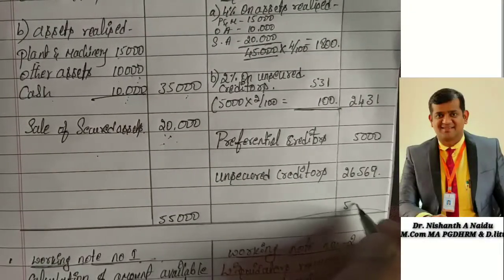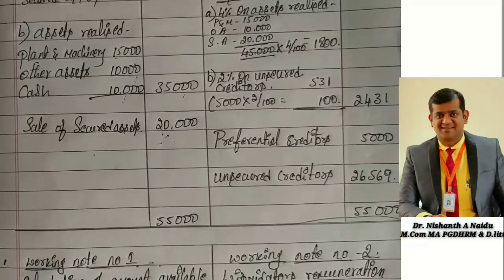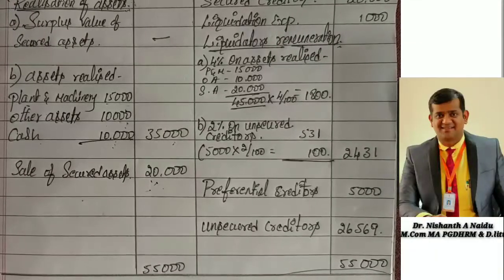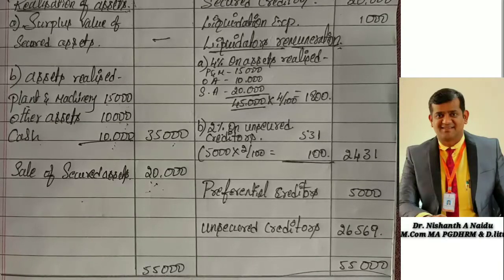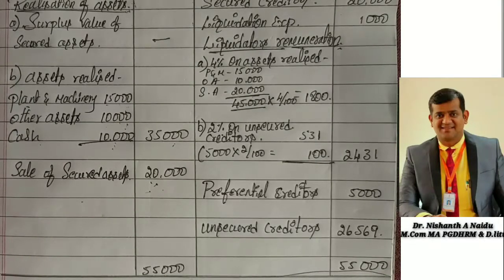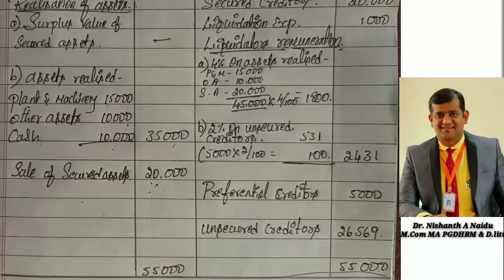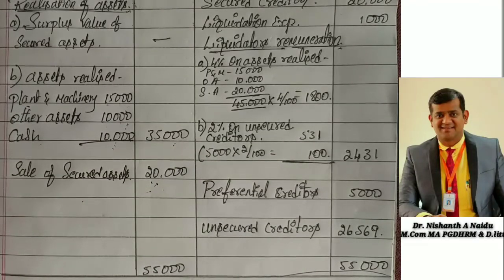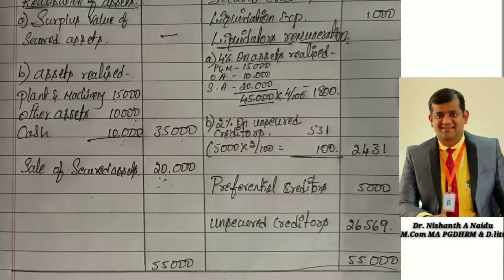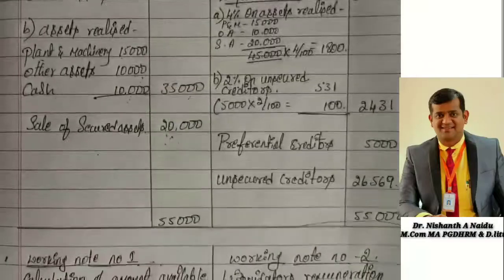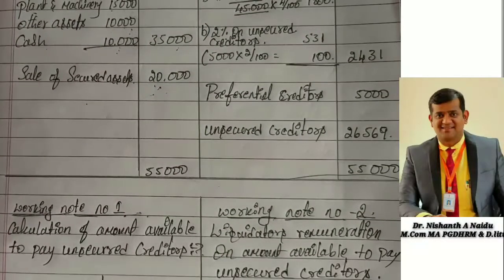Both the sides total how much? 55,000. Cross check once. 20,000 plus 1,000 plus 2,431 plus 5,000 plus 26,569. So 55,000 is the total on both the sides. So this problem got tallied and we are done with illustration number 5 under liquidation of companies.